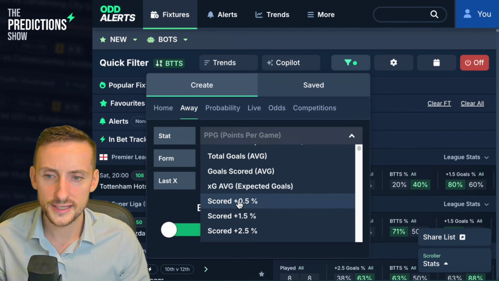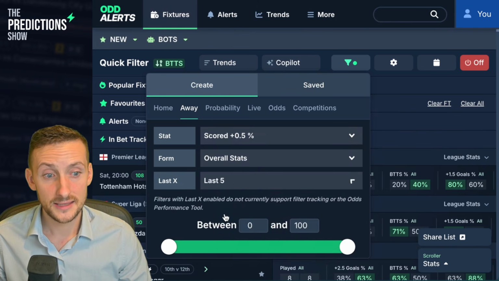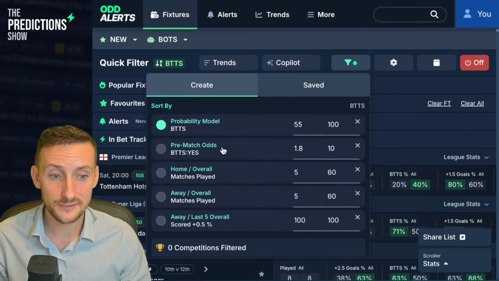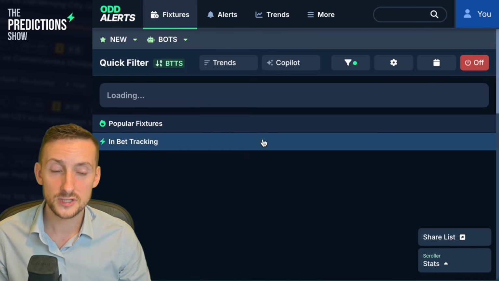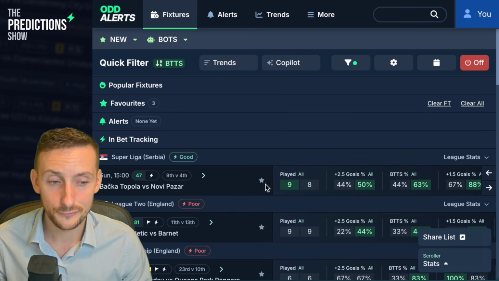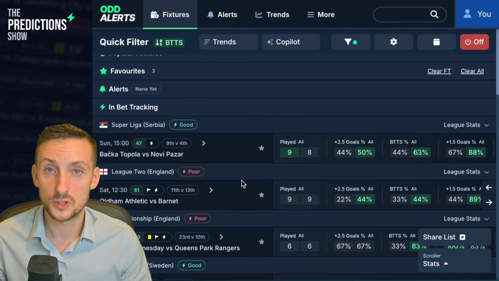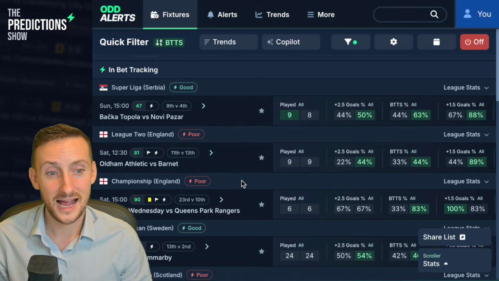So what we're going to do is scored over 0.5 goals percentage in the last 5 games, and we're going to put this to 100%. So when we save this rule, we know when we hit search that every single away team we see here has scored in every game across the last 5. And now we see a game from Serbia tops the pile. We see that Oldham against Barnet has survived.